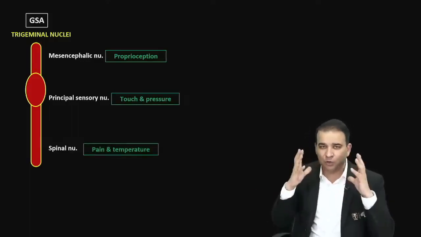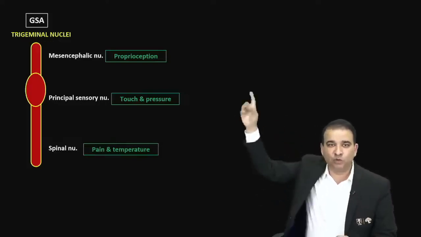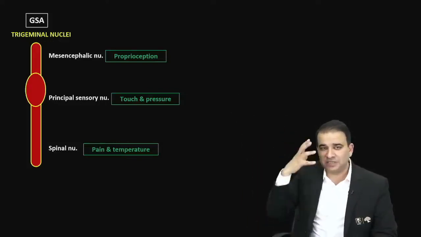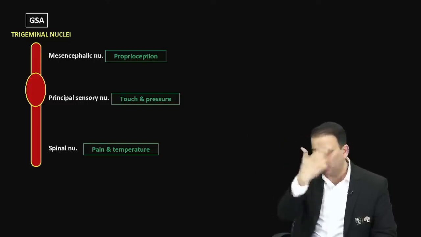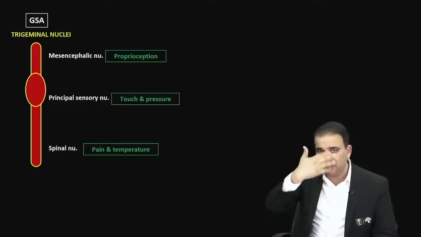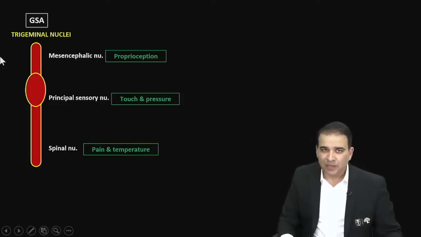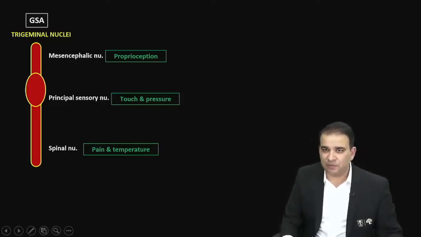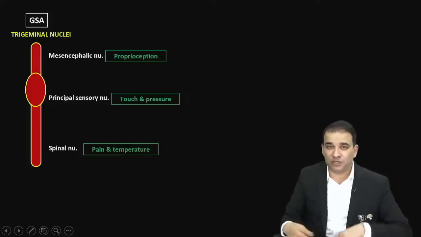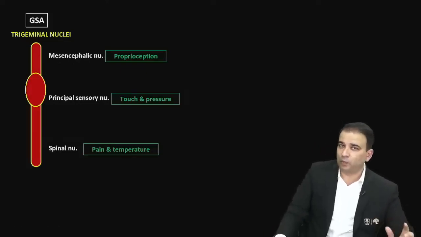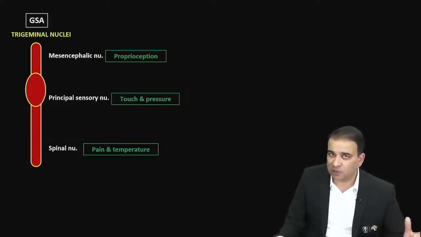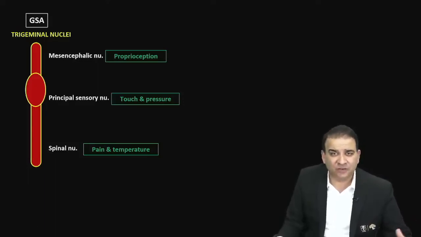Now think about the face. All the proprioceptive information will go to the mesencephalic nucleus. Touch and pressure sensation goes into the principal sensory nucleus, and all the pain and temperature sensation in the head and neck area will reach the spinal nucleus here. Now this mesencephalic nucleus for some reason has been one of the very important or repeatedly asked questions. Mesencephalic nucleus is for proprioception guys. This is the center for jaw reflex also. It is a center for jaw reflex, or you can say masseteric reflex.